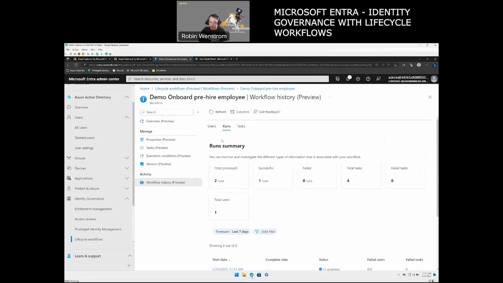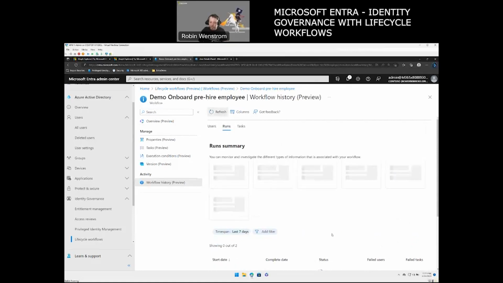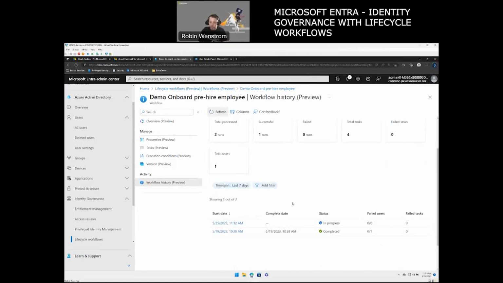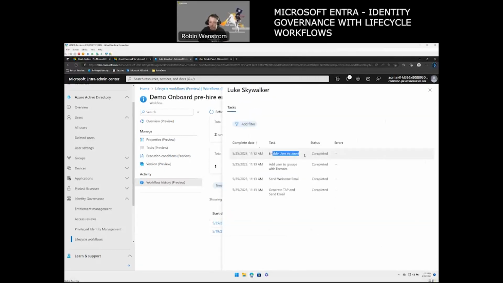And if I click on runs, you get some more information here. So we see it's currently in progress. It hasn't failed any tasks. So if I refresh that, we can actually go in here and click on it and see, it went even quicker. So it hasn't updated properly in the side here, but we can go in and see we have enabled the account. We have added him to groups with the licenses. We have sent a welcome email and we've generated a Temporary Access Pass email with an information email to the manager.